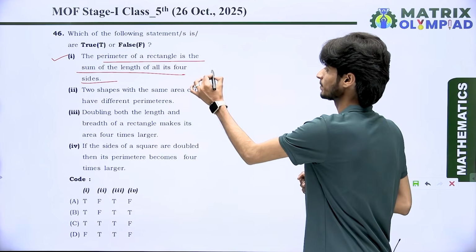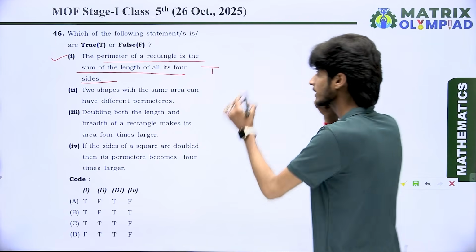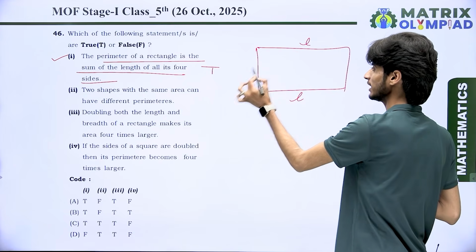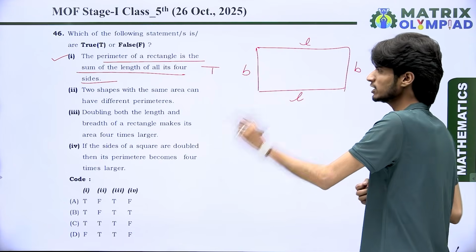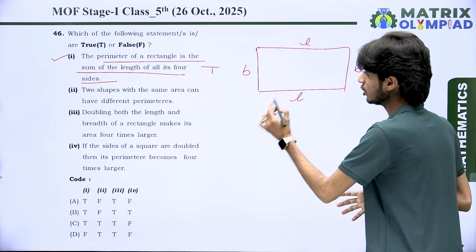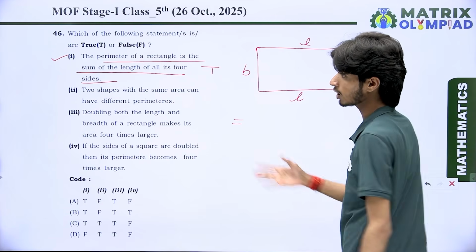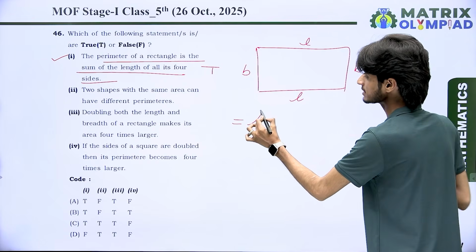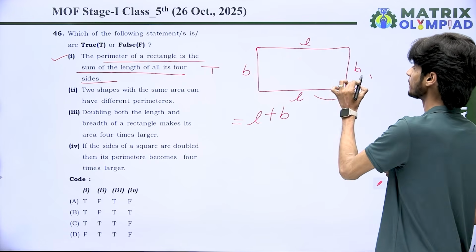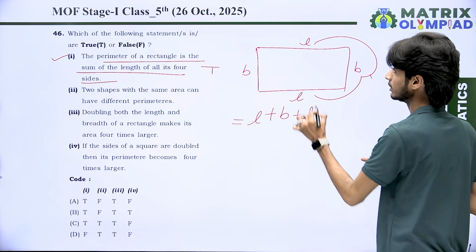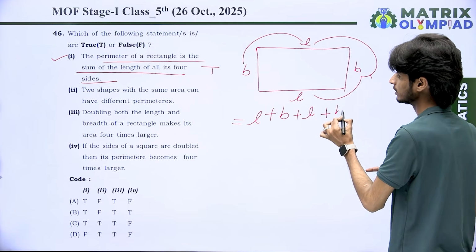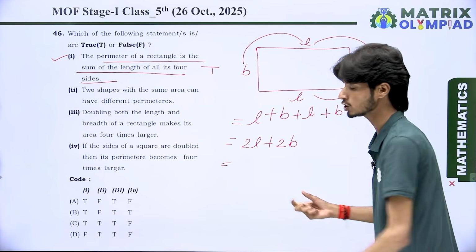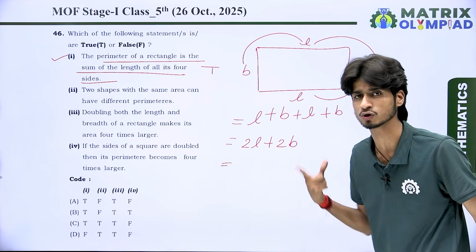Yes, it is correct. But why? Look at here. This is a rectangle, and this is its length, this is also length, this is breadth, and this is also breadth. Whenever we find its perimeter, according to the point, we find the total measurement of all its sides. It means length plus breadth plus length, and in the end again breadth. Then we get 2 length plus 2 breadth, and you take 2 as common because it lies in both of them.